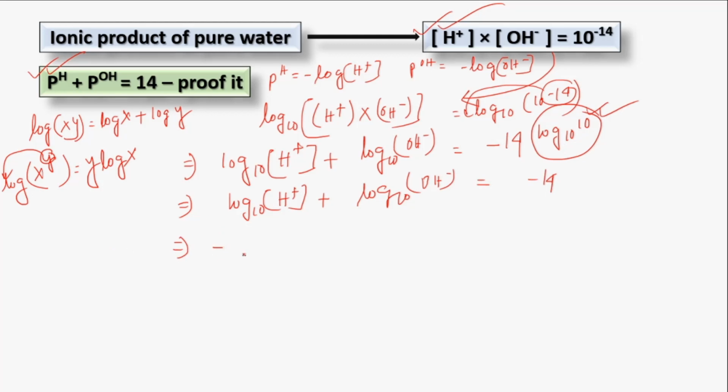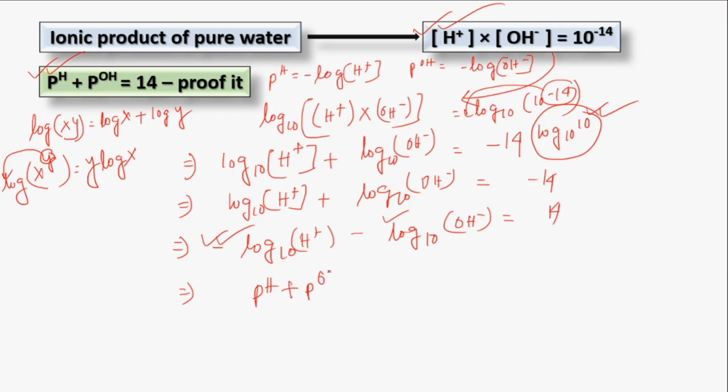So we can write minus log H plus minus log OH minus equals 14, because minus multiplied by minus gives a plus value. And we know that minus log H plus equals pH, while minus log OH minus equals pOH. So we can write pH plus pOH equals 14, and it is proven. So I think you can understand.